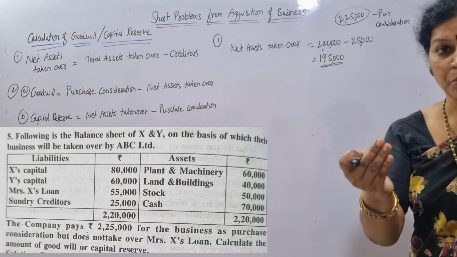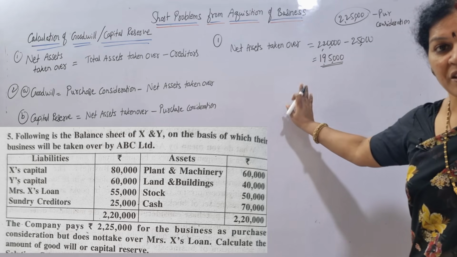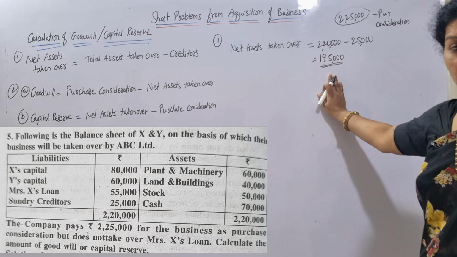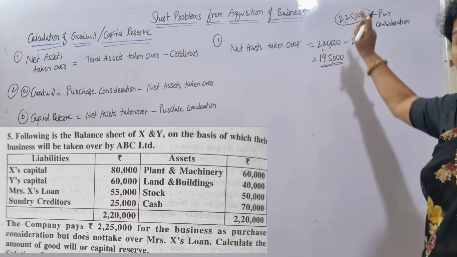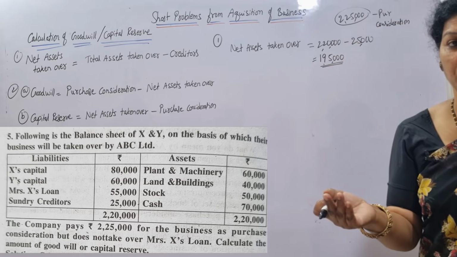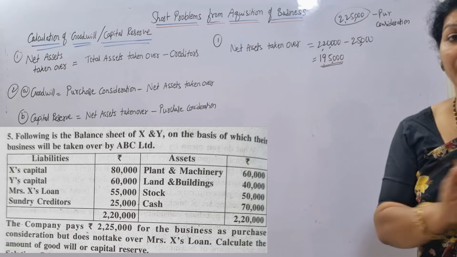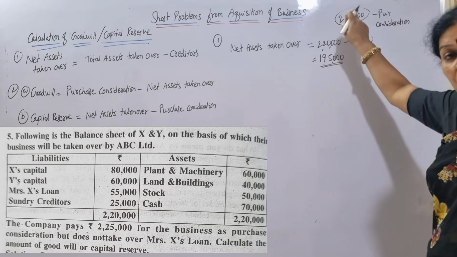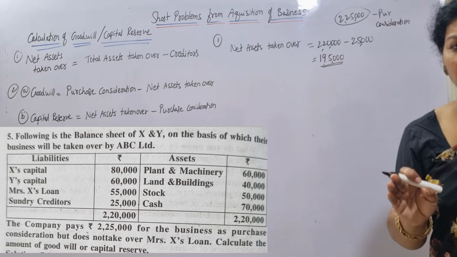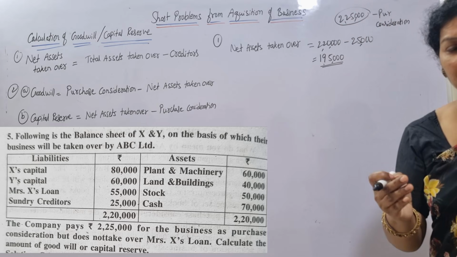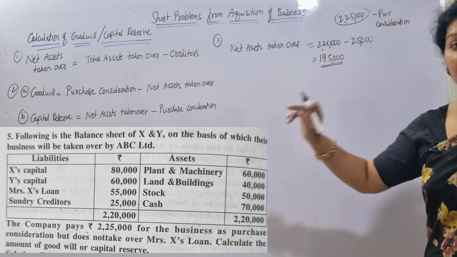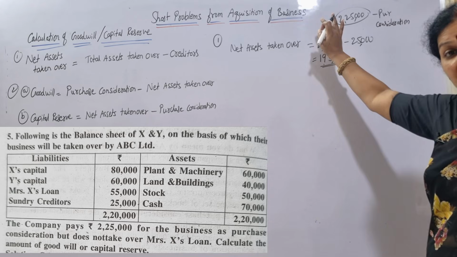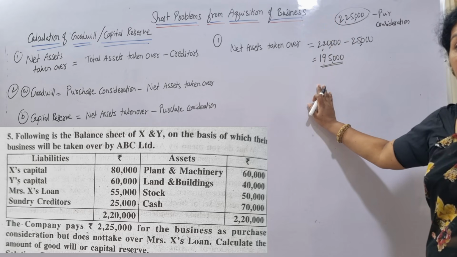Here the net assets taken over is less and purchase consideration is more, so the answer will be goodwill, not capital reserve. If purchase consideration were 2,50,000 or 3 lakh or something like that, the answer would be capital reserve.